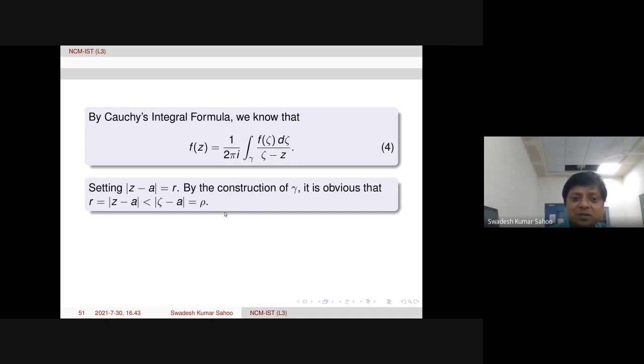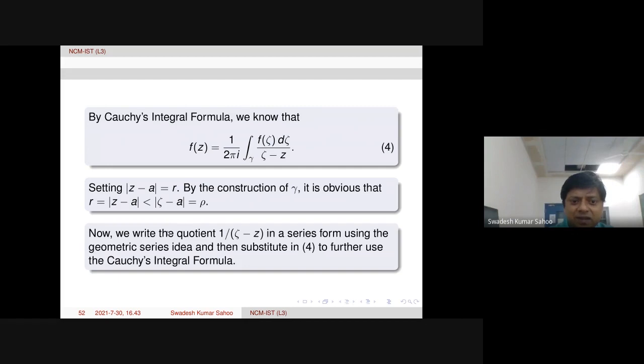Same concept we want to use, because we need this factor, modulus of z minus a over modulus of zeta minus a, to be less than 1. That quantity we can take as w. So modulus of w is less than 1. So in the series expansion, that is the reason we are considering this. Let us see what is written.